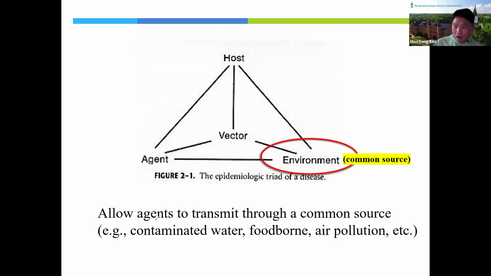So this allows the agent to transmit to the host through these common sources.